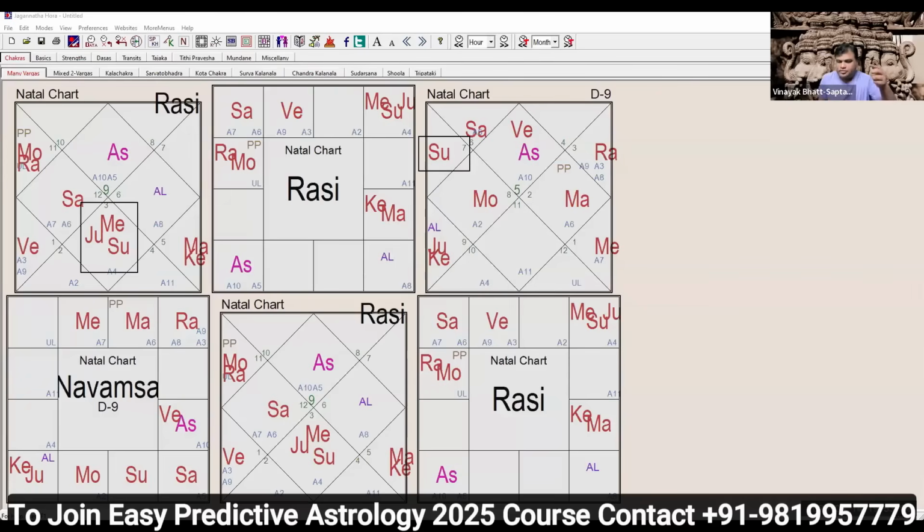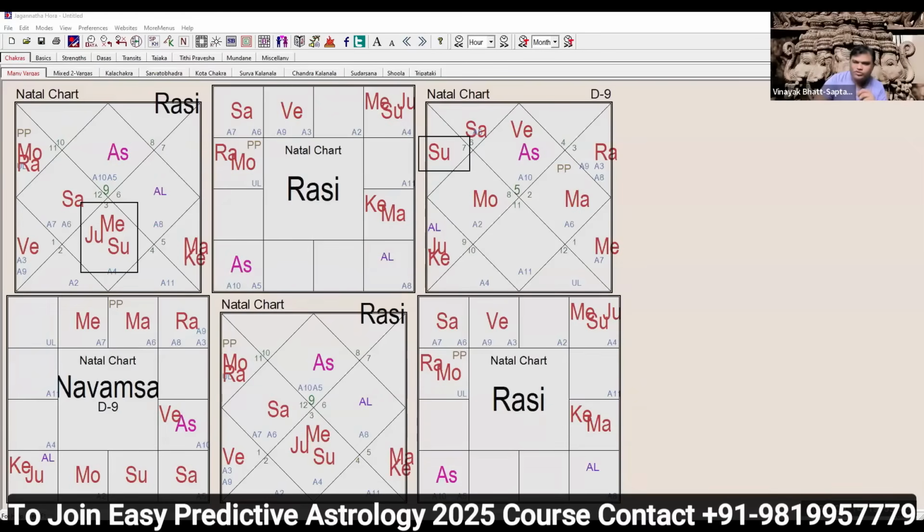So obviously, the placement of Sun in the Badak is giving the Badak result. We can't ignore it. For authority matters and all these things, you can see the impact of Sun, but the Mars sign is not linked. So that's why anger is not there.